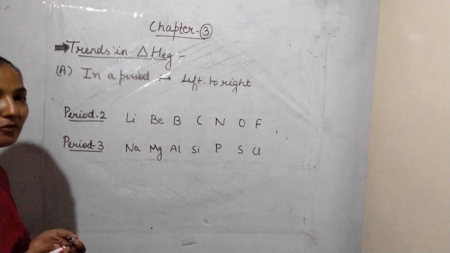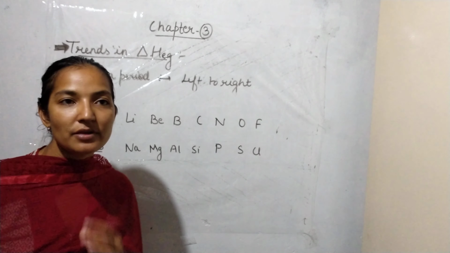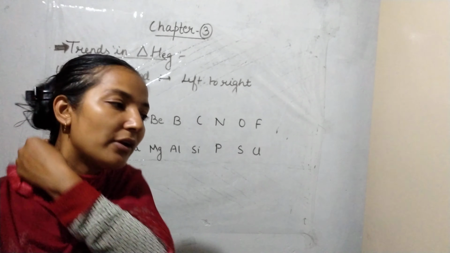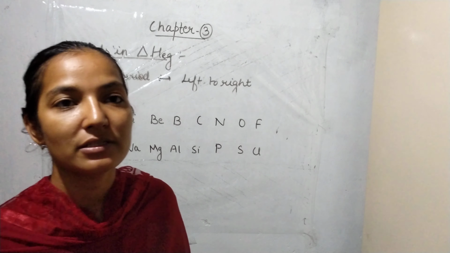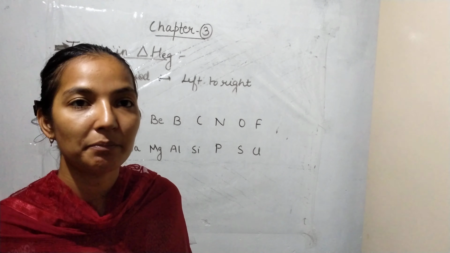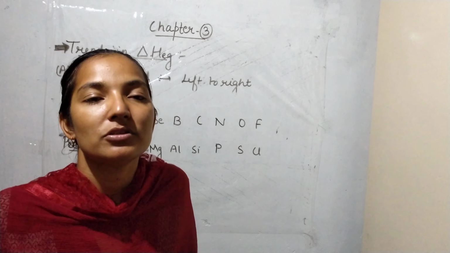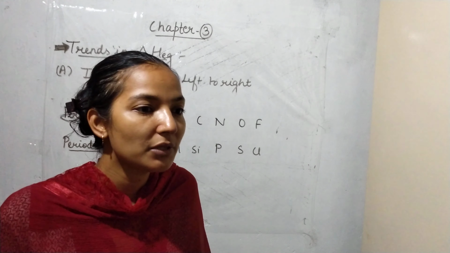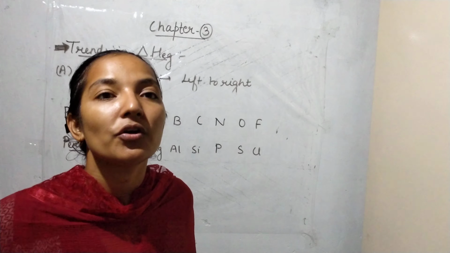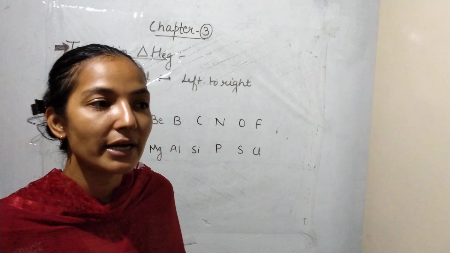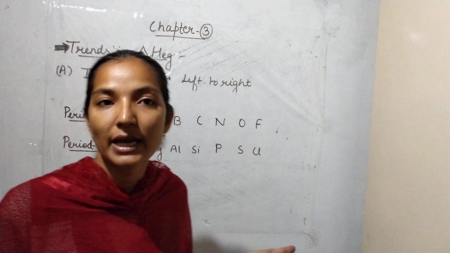Students, we have learned in the factors affecting electron gain enthalpy that if the size of the atom increases, then the value of electron gain enthalpy will decrease. Why? Because if size increases, then repulsion will increase, and to overcome the repulsion we have to give energy from outside. So the electron will release a lesser amount of energy, and electron gain enthalpy will be lesser.